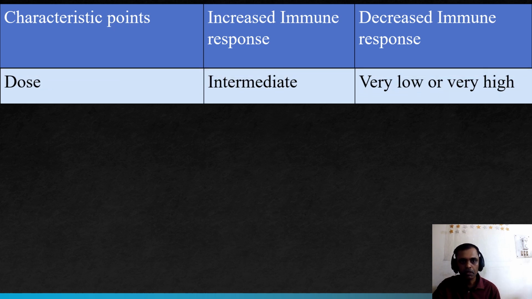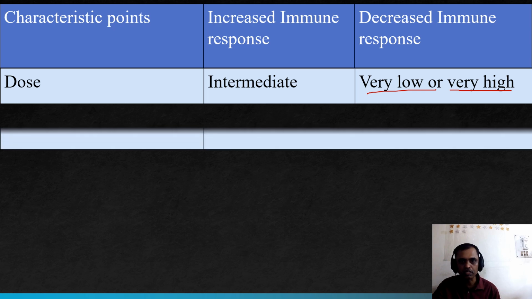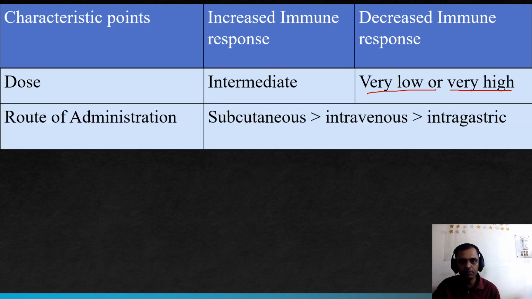Dose: an intermediate dose will produce an increased immune response, whereas an extreme dose, that means very low and very high, produces a decreased immune response. The route of administration: the subcutaneous route produces an increased immune response compared to the intravenous and intragastric routes.